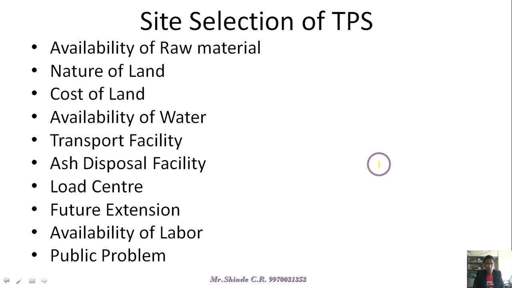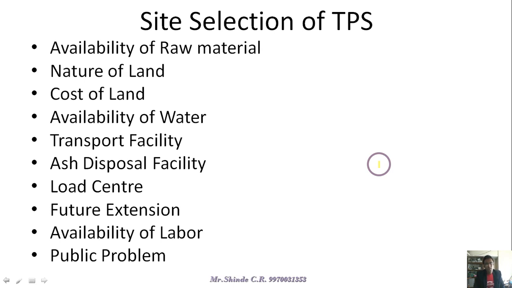So these are the multiple public problems available, but they have the least priority when you select a site for thermal power plants. The main important things are: nearer to the coal mine first, then availability of water, then nature of land with bearing capacity, cheap cost of land, and transportation facility nearer to the road or rail.